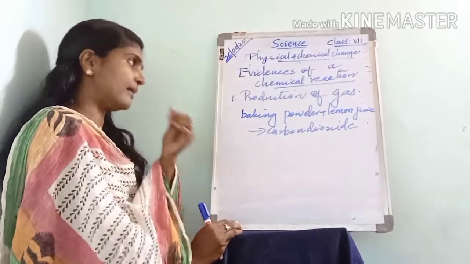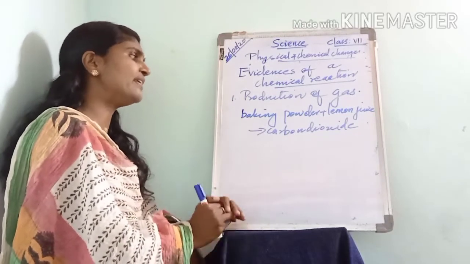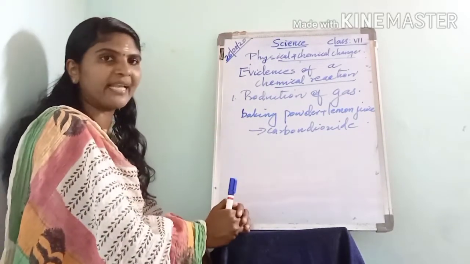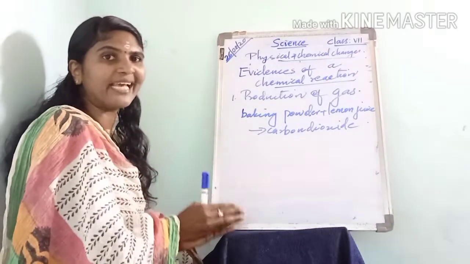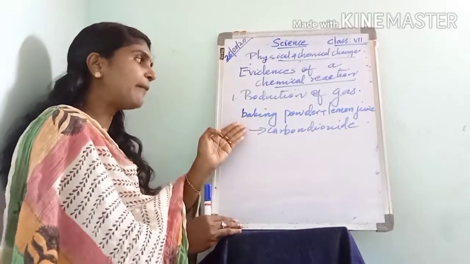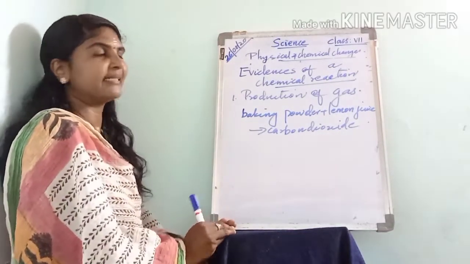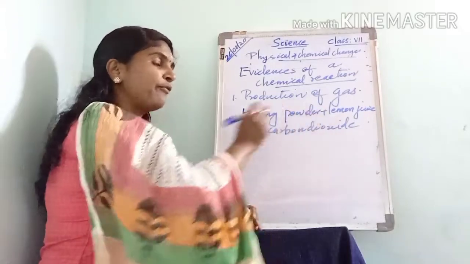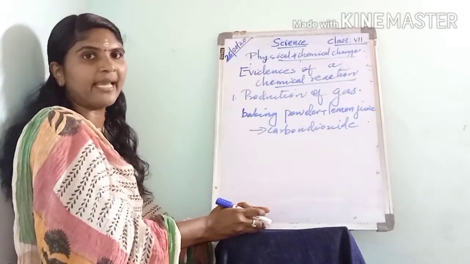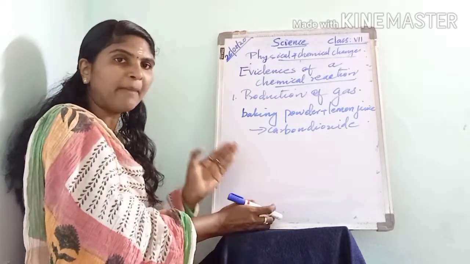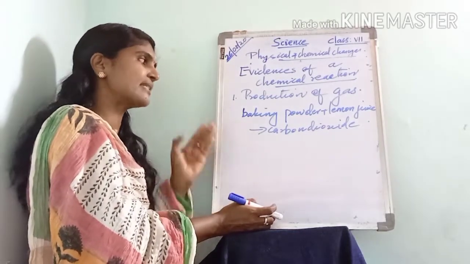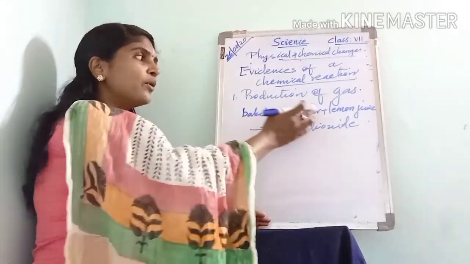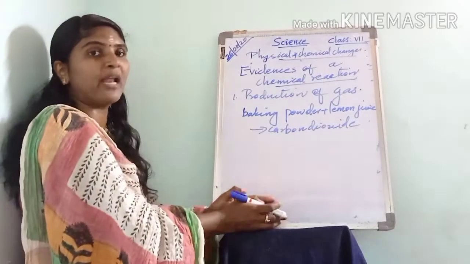Here we have an example. Take a half spoon of baking powder in a glass container, then add a teaspoon of lemon juice to it.